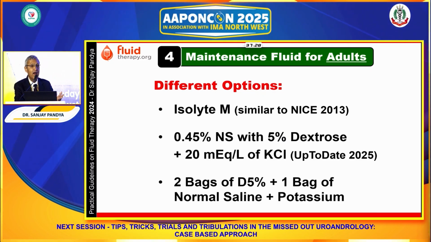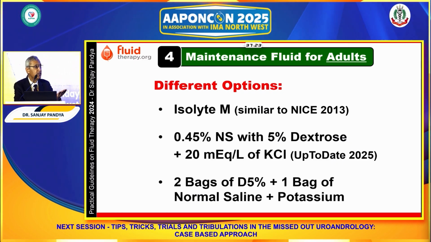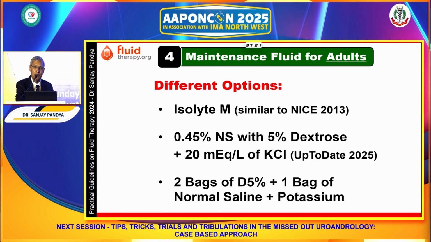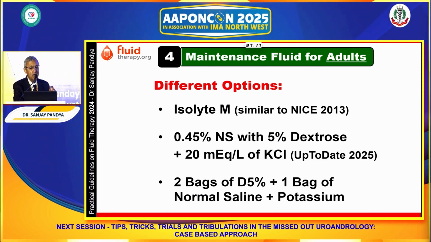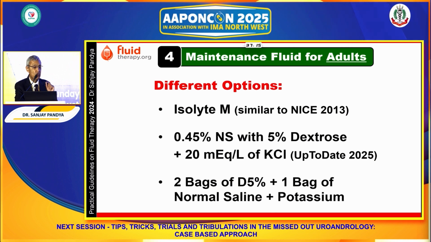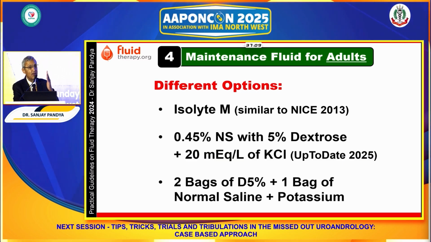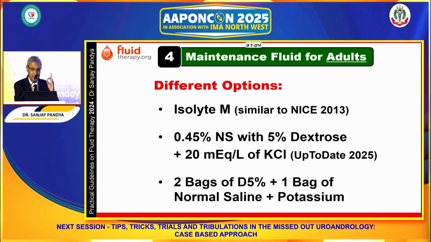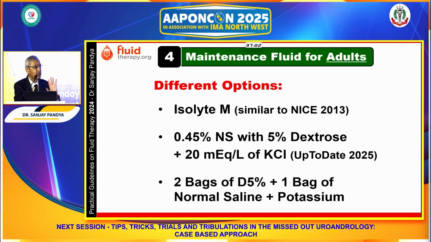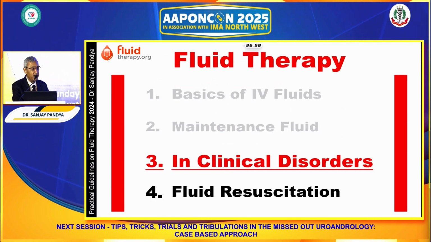Even if half normal saline is not available, then what could be the option for us? The simple option is that for every 2 bags of 5% dextrose, provide 1 bag of normal saline and add potassium as per the requirement, usually adding 20 milliequivalents in 1 liter if renal status is normal and urine output is adequate. So this is how we plan maintenance IV fluid for adults.